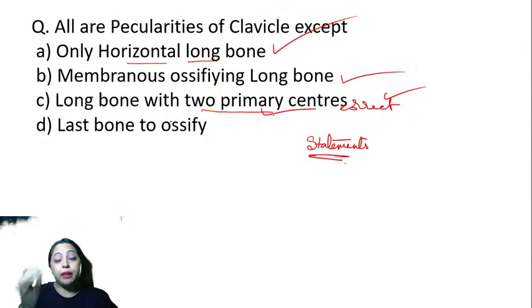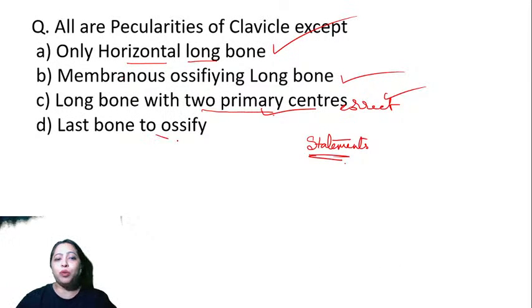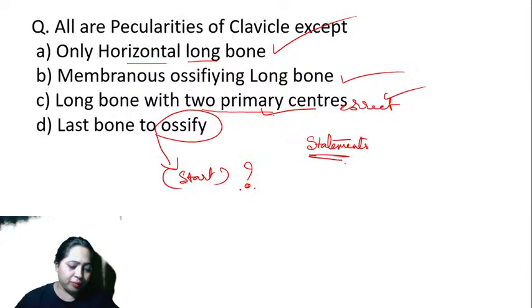Now, all peculiarities. Let's see what is the answer. It is the only long bone which lies horizontally. It has subcutaneous position. Yes, it is the first bone to start ossifying. We didn't say that it will finish ossifying. What was the option there? It is the first bone to ossify. Did they say start? Where is the word start?